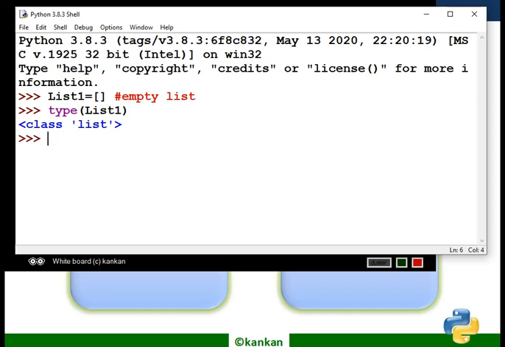Now, can you remember how to create a tuple in code? Can you remember that one? Suppose T1 is the tuple. This is the syntax of creating a tuple. Now test whether it is a tuple or not. So how can we test it?